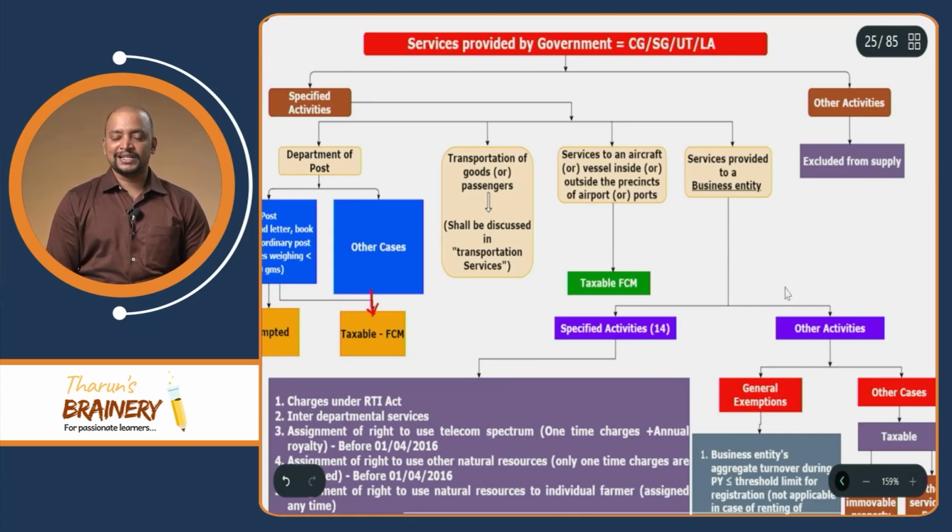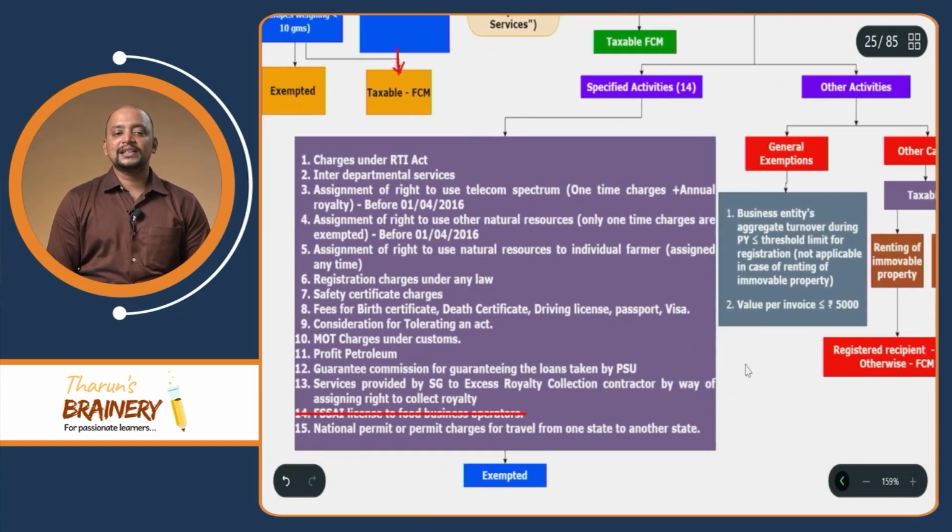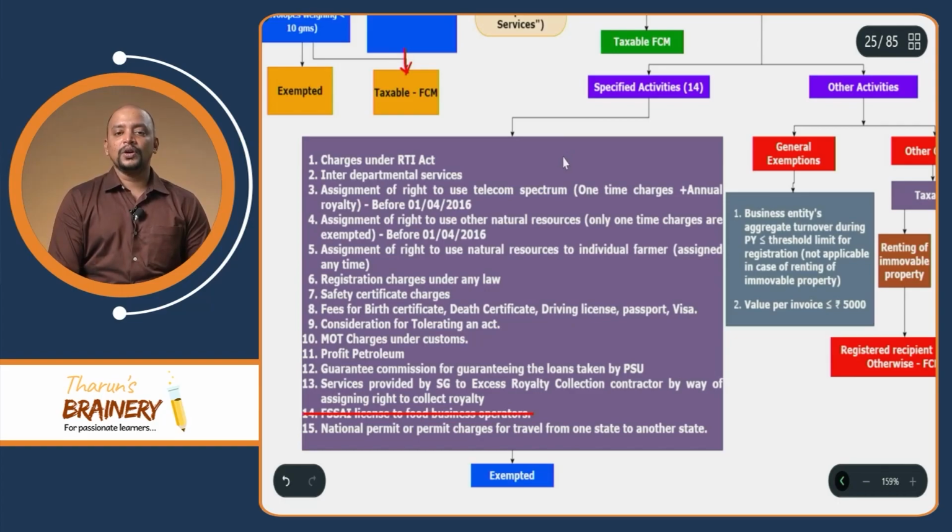Services provided to a business entity. Previously, we had many exemptions, but now we have only 14 exemptions. What are they? Any amount collected under the Right to Information Act. Interdepartmental services. Assignment of right to use telecom spectrum assigned before 1/4/2016, both one-time charges and annual royalty. Assignment of right to use natural resources, only annual royalty, assigned before 1/4/2016. Assignment of right to use natural resources to an individual farmer.